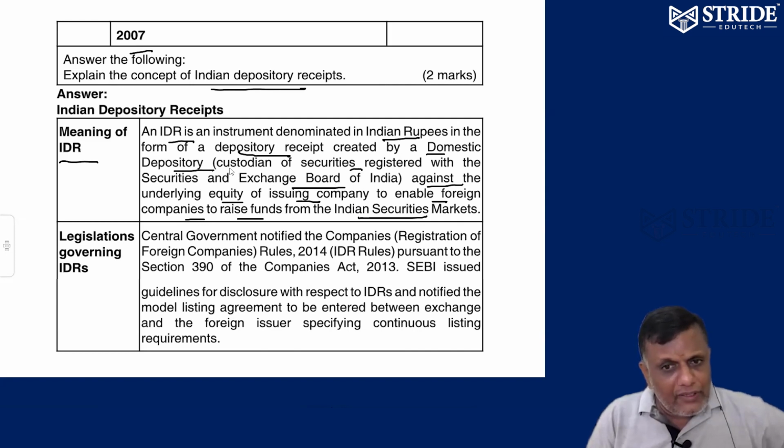For them, we have to issue IDR. In the sense, the domestic company has to issue this IDR, which has been already created by a domestic depository against the foreign company's shares. So they raise funds in the Indian stock market and can come in through the IDR route. That's it. For this, first the depository receipt should be created and registered with SEBI, against the underlying equity of the issuing company. A foreign company coming to the Indian stock market to raise funds in Indian rupees is called IDR. That's it.